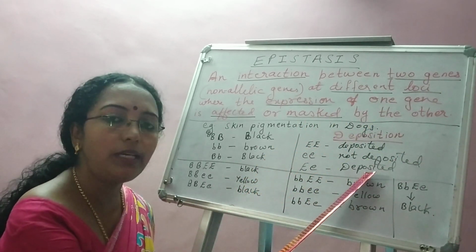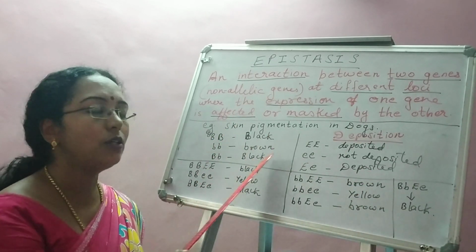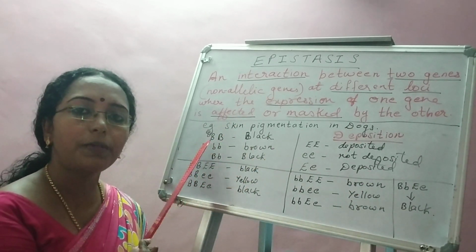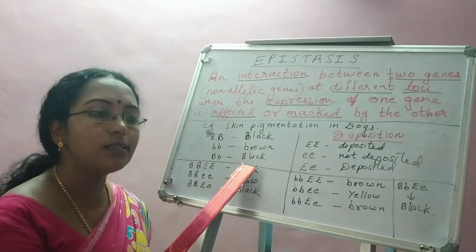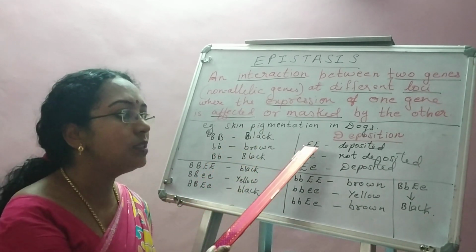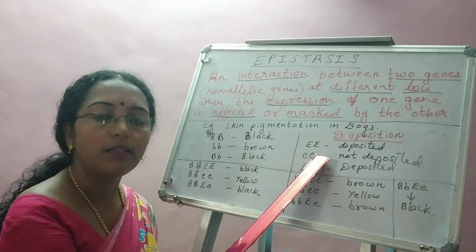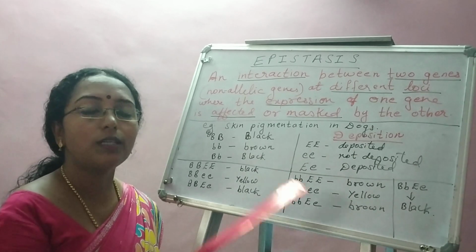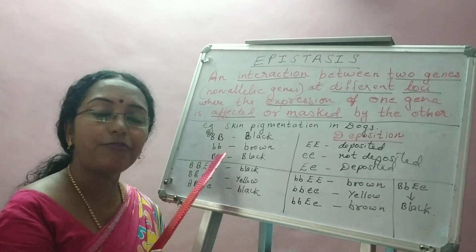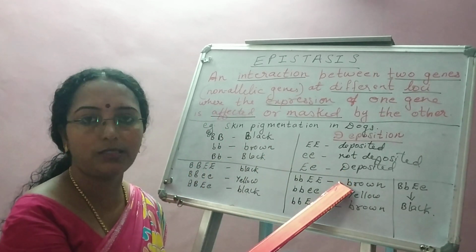This gene is actually affecting the expression of the skin pigmentation production gene. How? Even if the colors are produced, if this gene is not there, then the produced color will not be deposited. So the color production gene is affected by the color deposition gene.